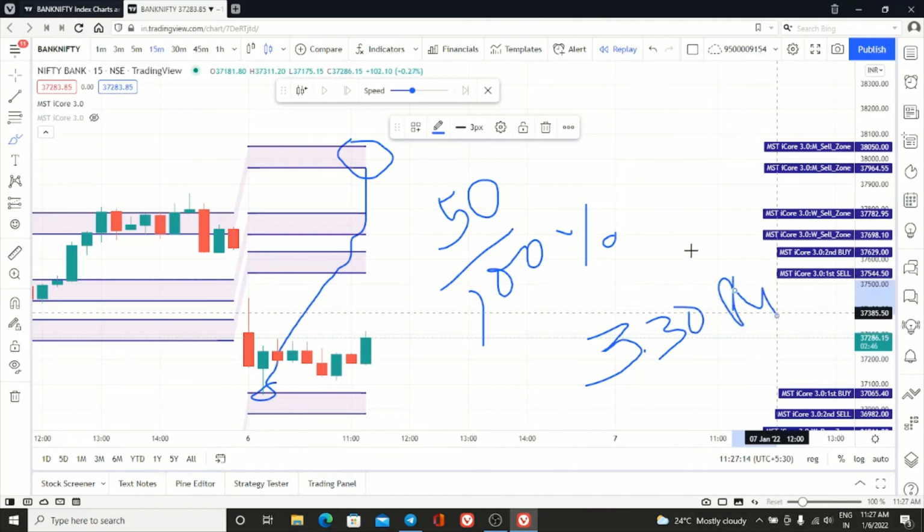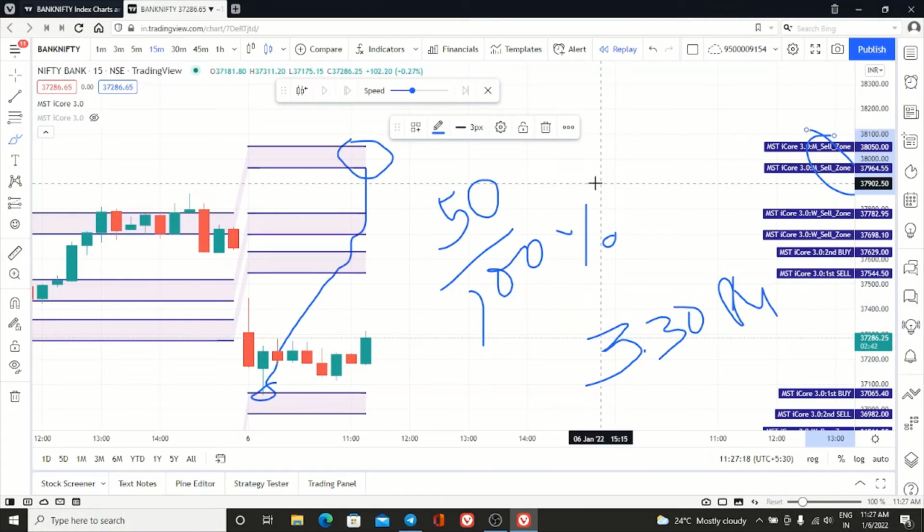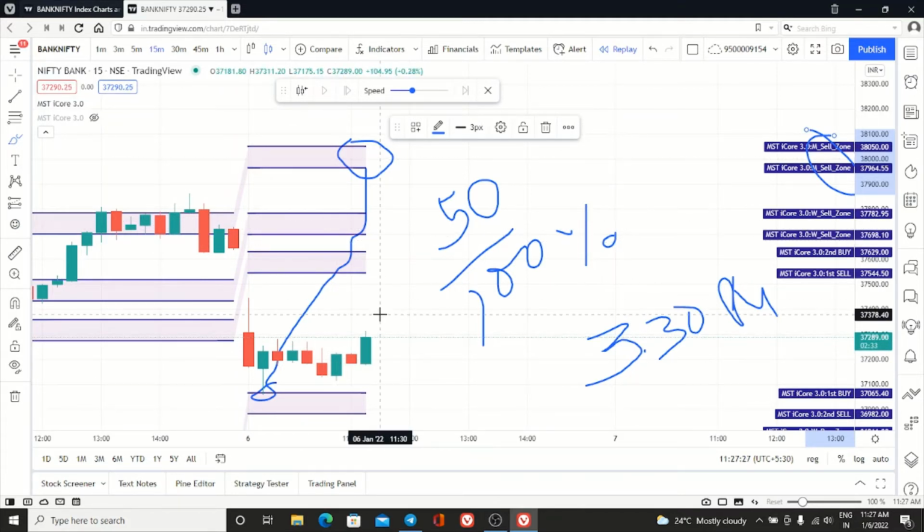So if we are selling this monthly sell zone CE, you can sell any CE like 38,050, 38,000, 38,100, 37,900 CE. If we are selling them, it is 100% sure that it will become zero. Why it will become zero? We will teach you in our advanced option trading course.